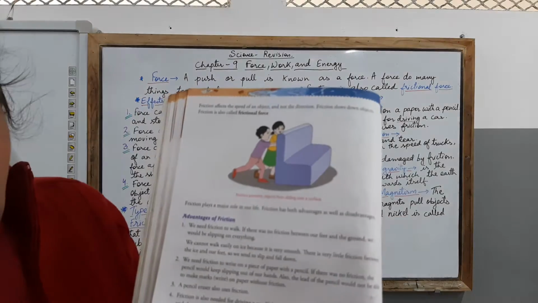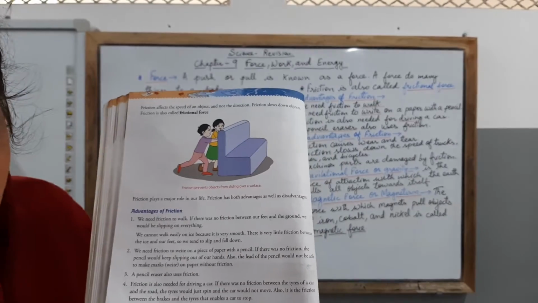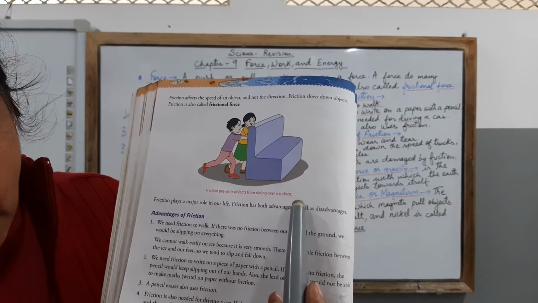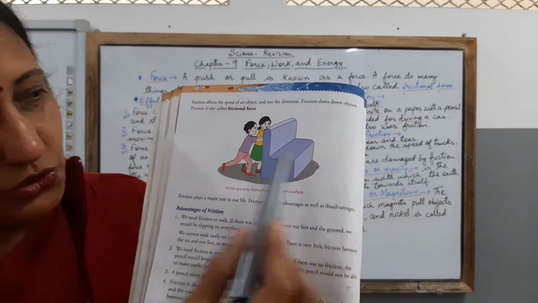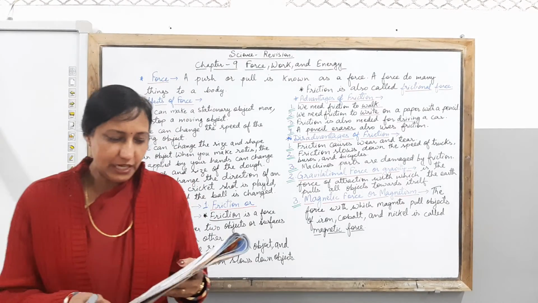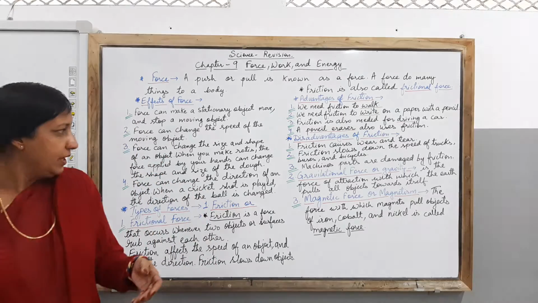Again, here you can see, children, force being applied by the two children, and friction prevents objects from sliding over a surface. Here the two children are pushing a sofa. So I hope children with the help of these pictures you are able to understand all about friction.